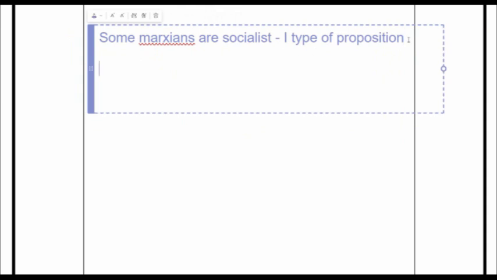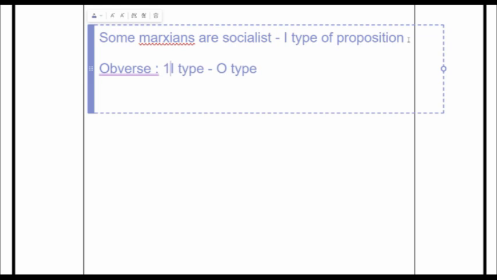Now let's do the obverse first because we have already done the converse, and then maybe we'll recap with the converse also. For obverse we have a few rules. One is the I type proposition moves to O type. This was the first rule.